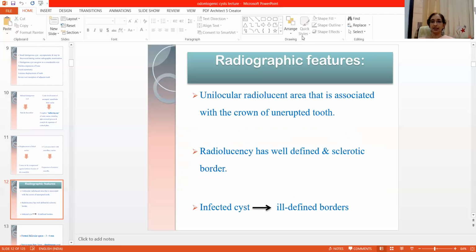Now coming to the radiographic features. Radiographically, this dentigerous cyst or follicular cyst shows a unilocular radiolucent area which is always associated with the crown of the unerupted tooth. This radiolucency has a well-defined sclerotic border. When the cyst is secondarily infected, then the borders are ill-defined.